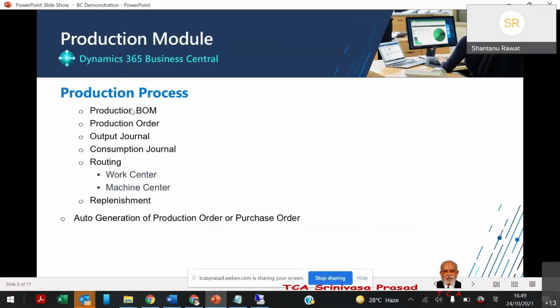Any other question related to production? What you covered a little earlier, the dimensions. Can you summarize it in a sentence or two? Dimensions, yes. In simple language, you can say that it's just tagging against the transactions. Whatever the financial voucher, whatever the transaction we are doing, even a purchase order itself or a production order, we can tag that.